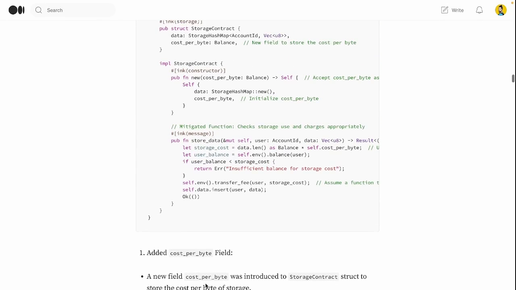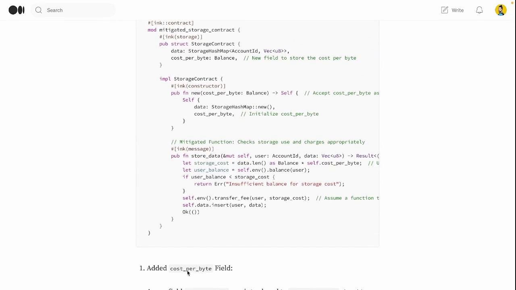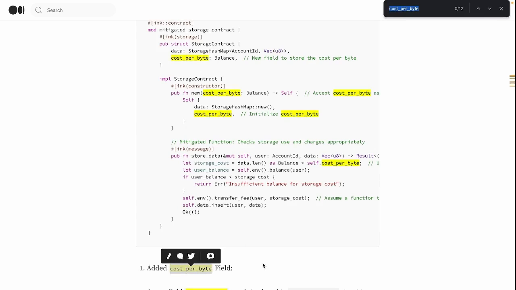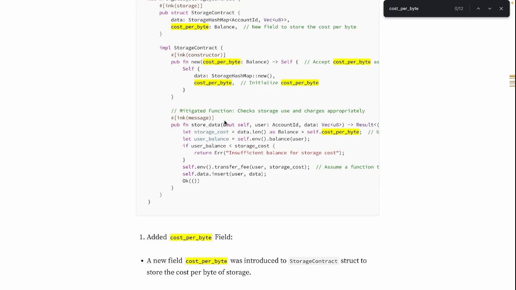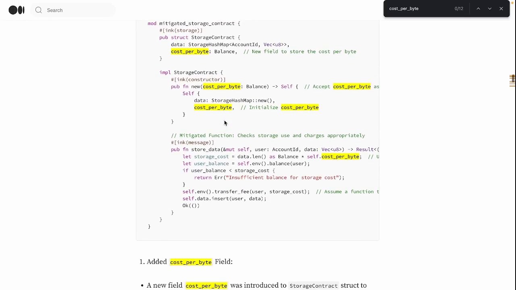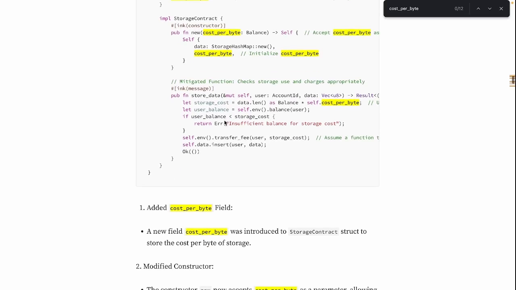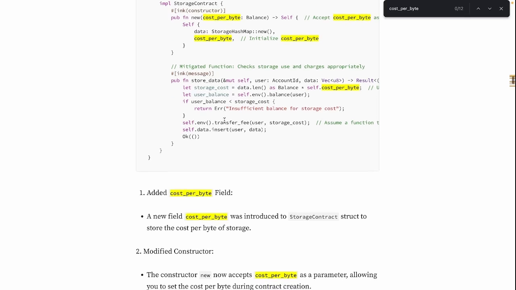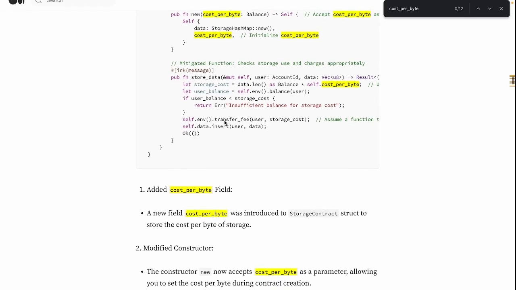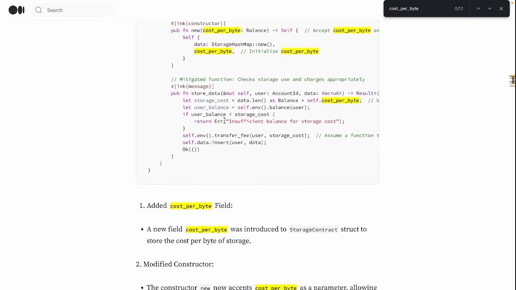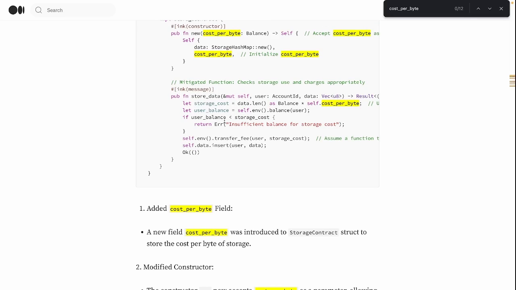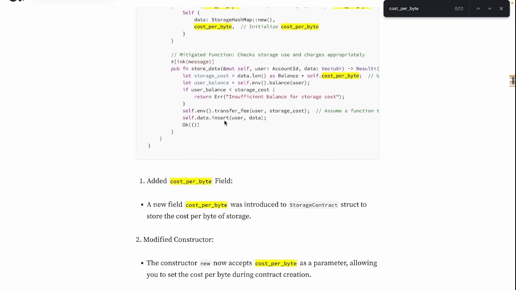Okay, so what have we done to mitigate it? Yeah, so we added the cost per byte field. We can see a new field. The cost per byte was introduced to the storage contract struct to store the cost per byte of storage. Then we modified the constructor. The constructor new now accepts cost per byte as a parameter, allowing you to set the cost per byte during contract creation.